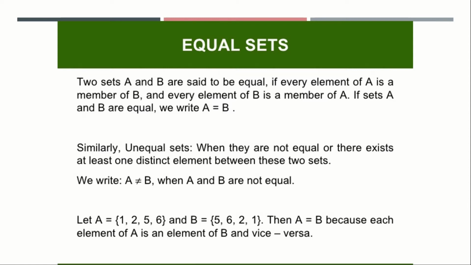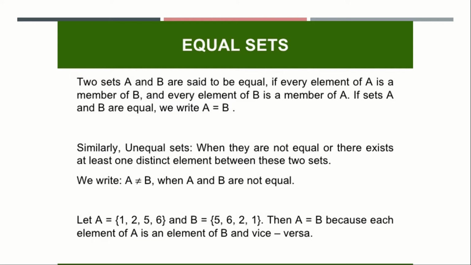Moving on to equal sets. Two sets A and B are said to be equal if every element of A is a member of B and every element of B is a member of A. If sets A and B are equal, we write A = B. For example, if set A has 1, 2, 3 and set B also has 1, 2, 3 as elements, then set A is equal to set B.